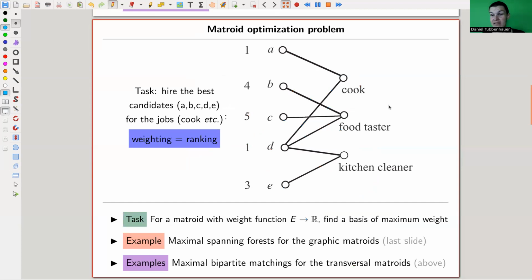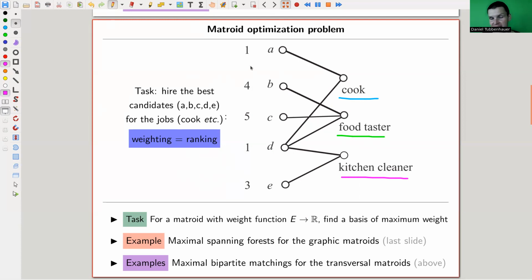And here's another greedy strategy, which is just really fantastic. The one on the previous slide was for spanning forests, and that's the graphic matroids. The one on this slide is for bipartite matchings, and this is a transversal matroid. Anyway, this is roughly how it works. Let's say you are a restaurant and you want to hire some people. Maybe you need a cook, maybe a food taster, and maybe a kitchen cleaner. Fine. And let's say you have 5 applicants, A, B, C, D, E.